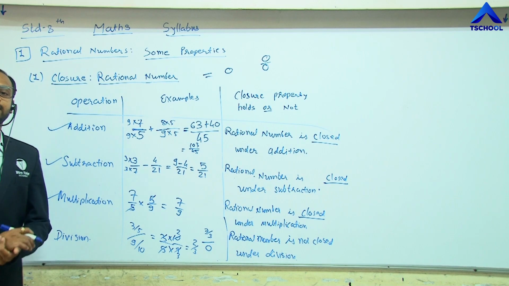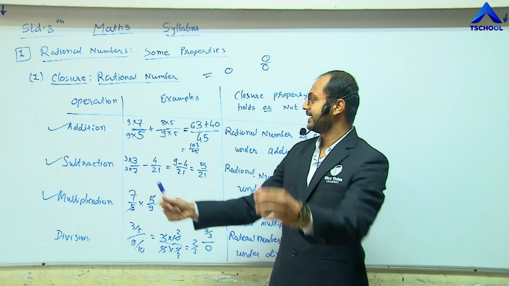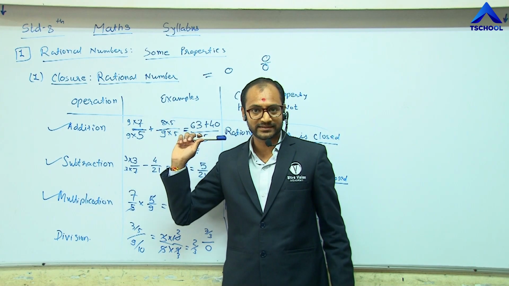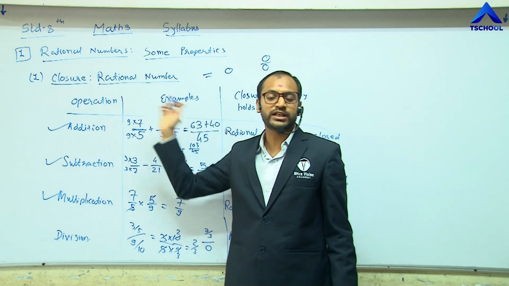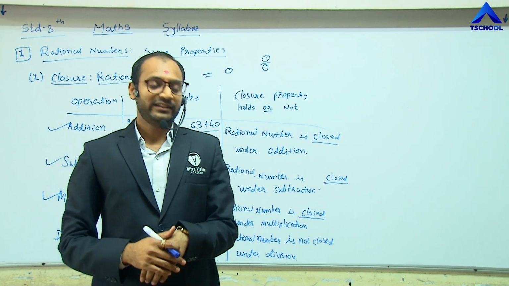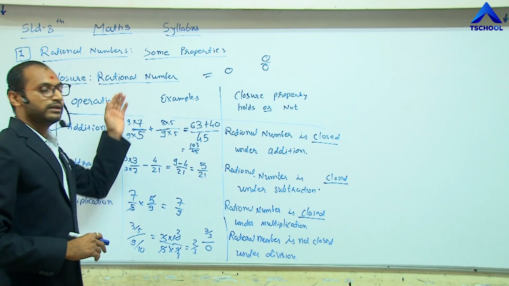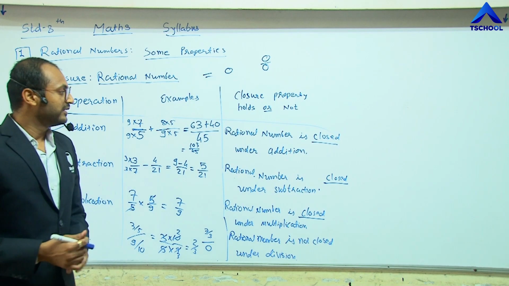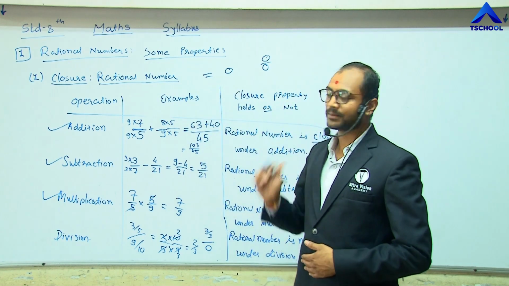So in conclusion of this closure property for rational numbers, again we can say that for the addition, subtraction and multiplication processes, the rational numbers hold this closure property. So today we discussed this closure property for whole numbers, integers and rational numbers. Till today we discussed these operations and the closure property.